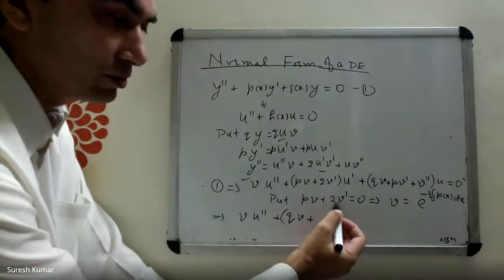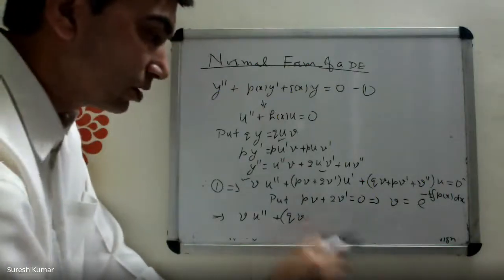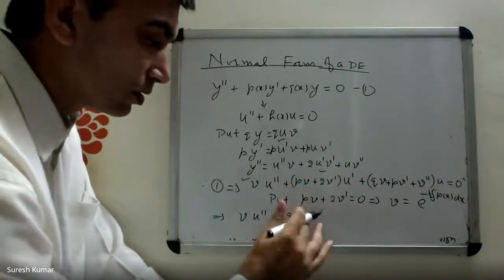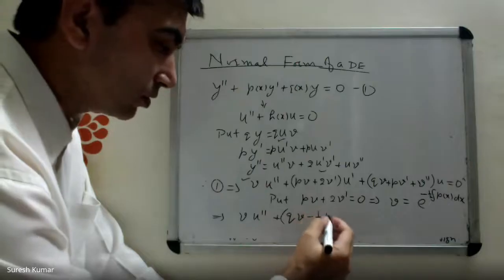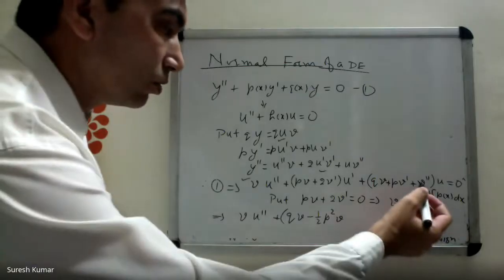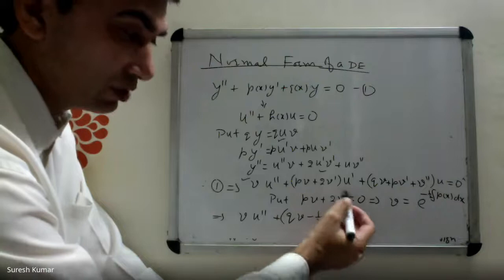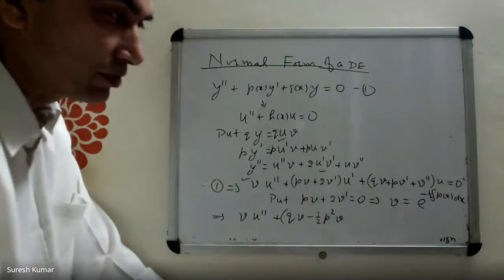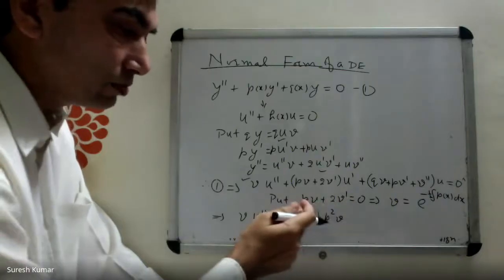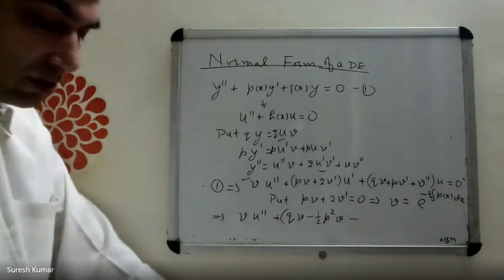You can write from here. v prime is minus half P v, so P v prime is minus half P square v. It's a calculation only, you can do it yourself. v double prime means you differentiate it. You can calculate v double prime from here itself. Differentiate it, so 2 v double prime you calculate further. Do it yourself.